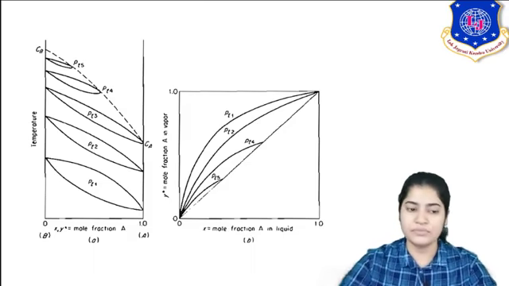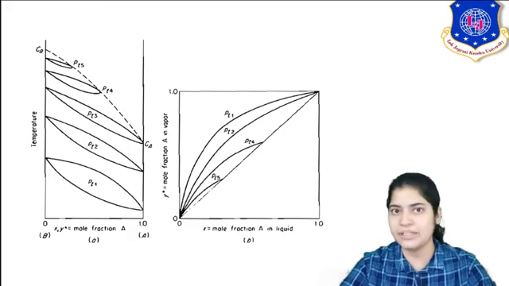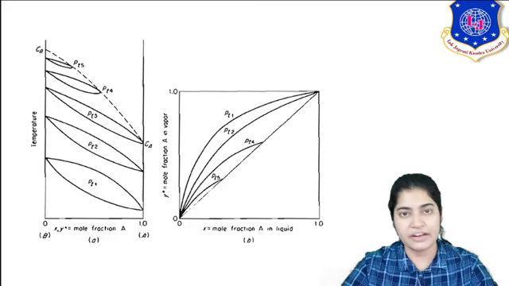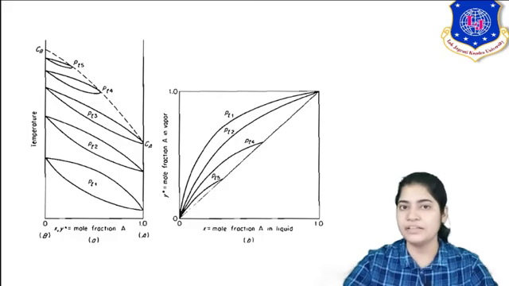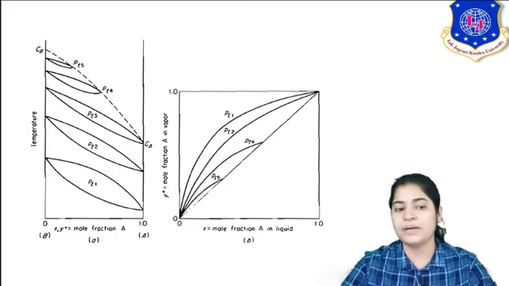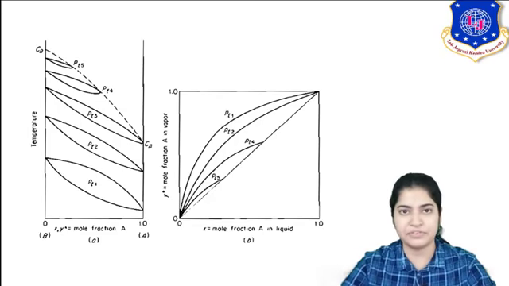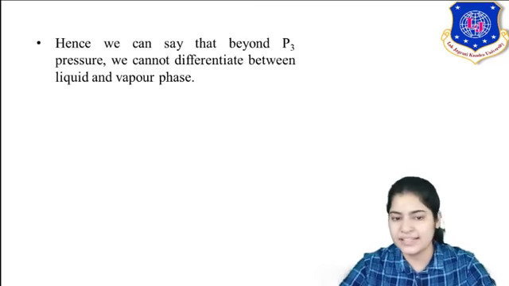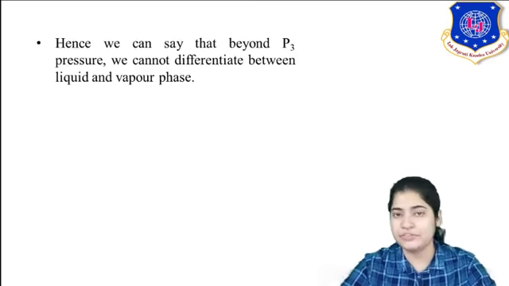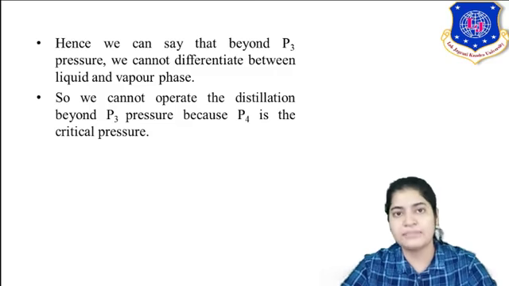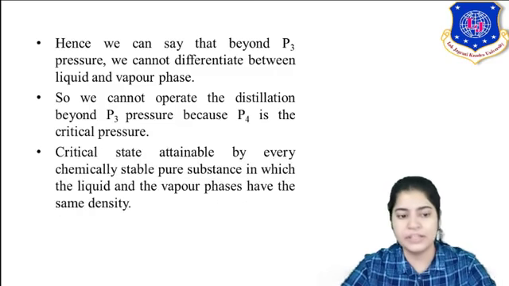So PT3 is your maximum limit till which you can operate your distillation column and your liquid and vapor phases exist. Beyond PT3, at PT4, up to a certain mole fraction only you are able to differentiate your liquid and vapor phases. So I can say that beyond PT3 pressure we cannot differentiate liquid and vapor phase. So it is suggested that the maximum limit is to operate till PT3.